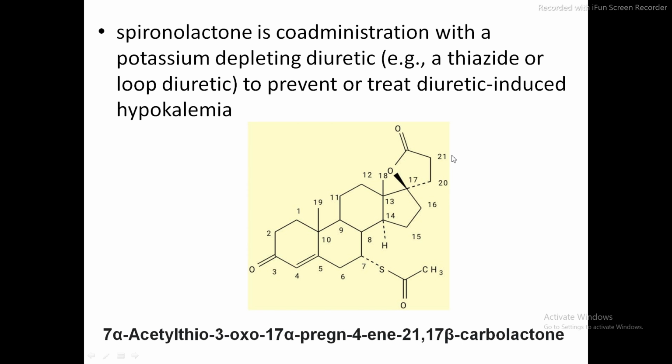Now what is this 21,17 beta carbolactone? This carbonyl group and this oxy group is present in between carbon number 21 and 17, and hence it is called 21,17 beta. What is the beta? This carbon is attached to this oxygen by a rigid bond. So in steroids, if there is a rigid bond, then it is nominated as beta, and if it is a dotted bond, then it is nominated as alpha. So this is the IUPAC nomenclature of spironolactone.